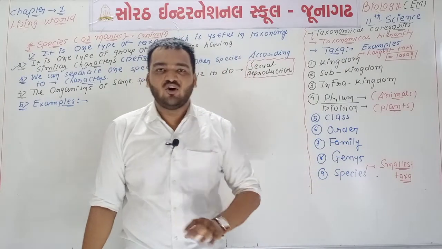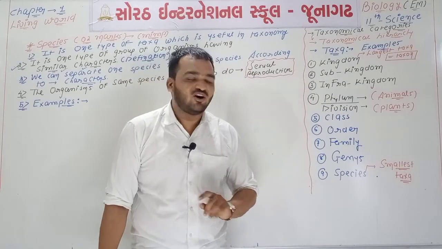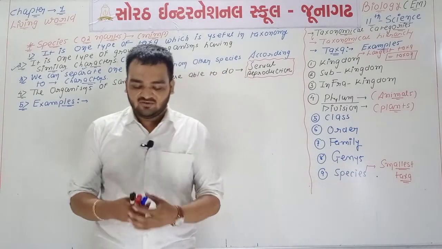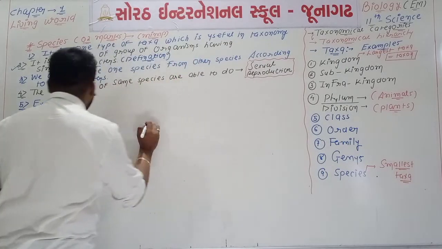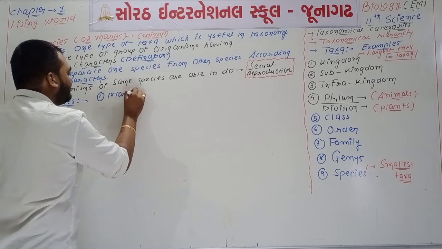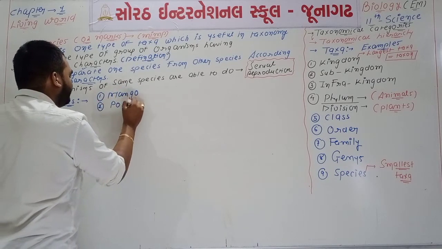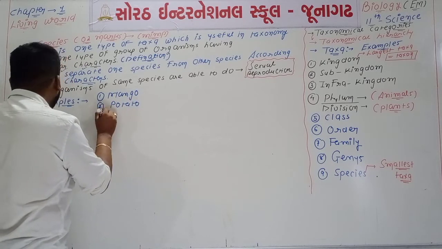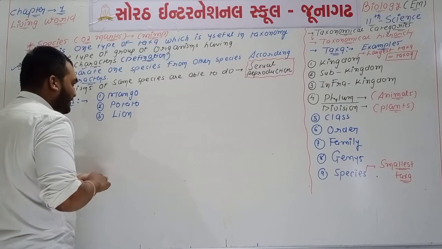So if you know the scientific name of any living organism, then you can know its genus and species. According to your syllabus, there are a total of 3 different organisms. The first one is mango, the second is potato, and the third is lion.